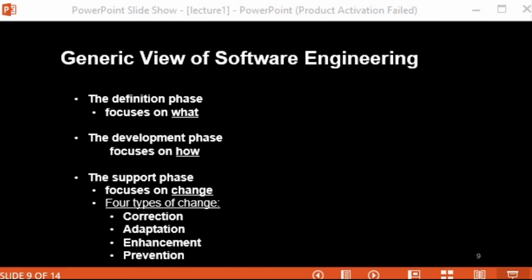The support phase reapplies the steps of the definition and development phases, but in the context of existing software only. Whenever you receive some new requirement, you have to work on it again, develop and implement those features, test that feature again, and then hand it over to your customer. So you need to repeat the process again in this phase. Are you getting me?